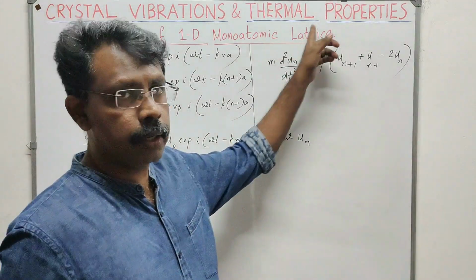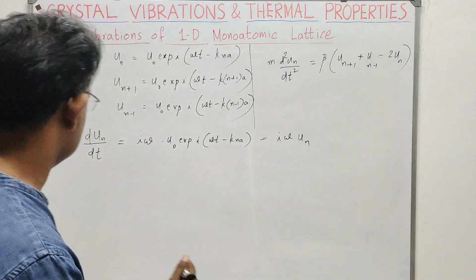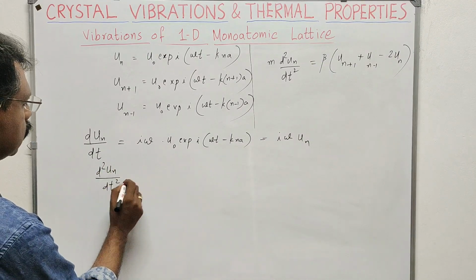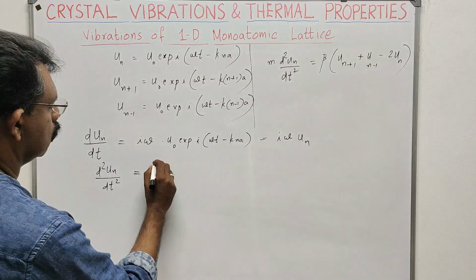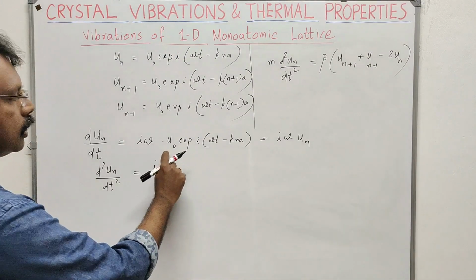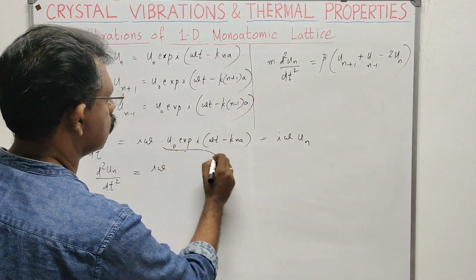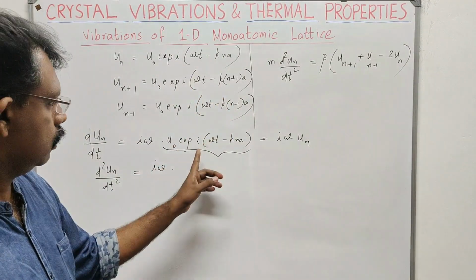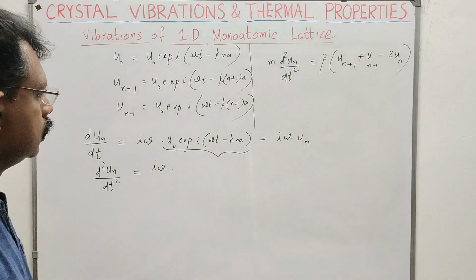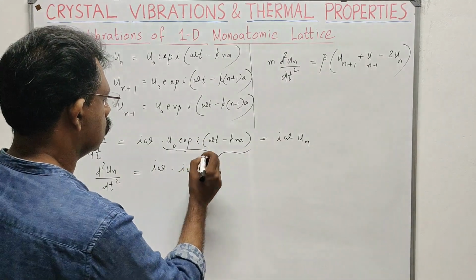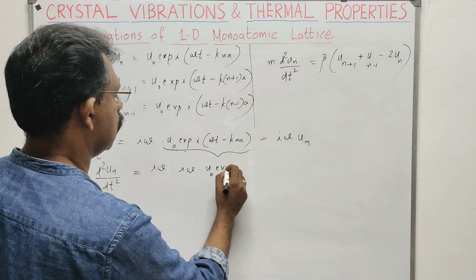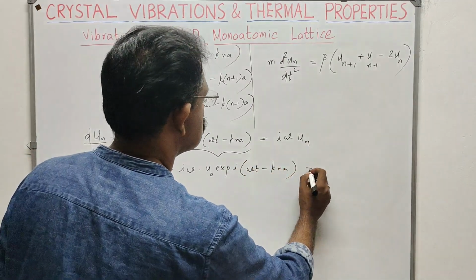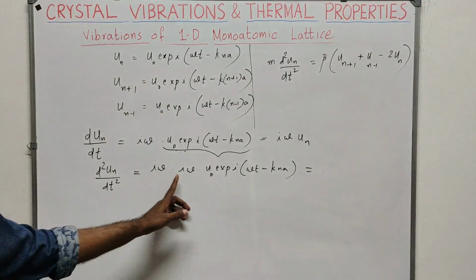What we want is d squared un by dt squared. Again differentiate. This d squared un by dt squared will be equal to i omega, which is here, that is written. Differentiating again, we will get i omega again. So that is i omega into u0 exponential i omega t minus kna, that is equal to i squared omega squared.